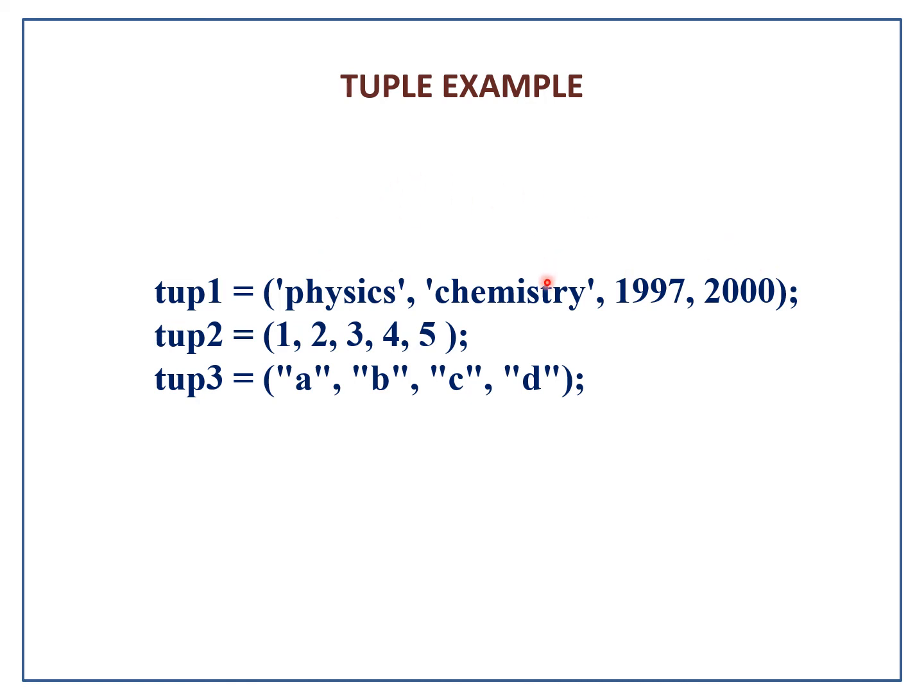These two are strings and these two are 4-digit numbers. Coming to the next tuple, TUP2, this contains integers, 1-digit numbers, and TUP3 contains 4 characters A, B, C, D, and you see that these A, B, C, Ds are in between double quotes.